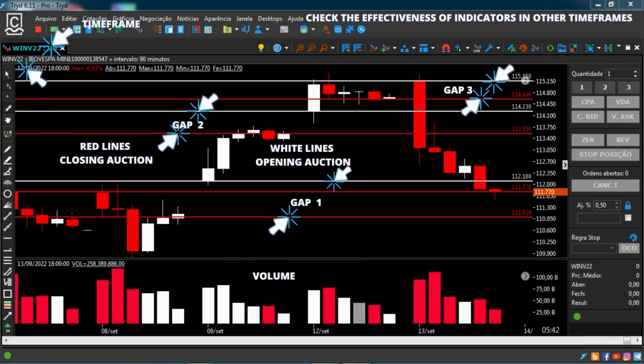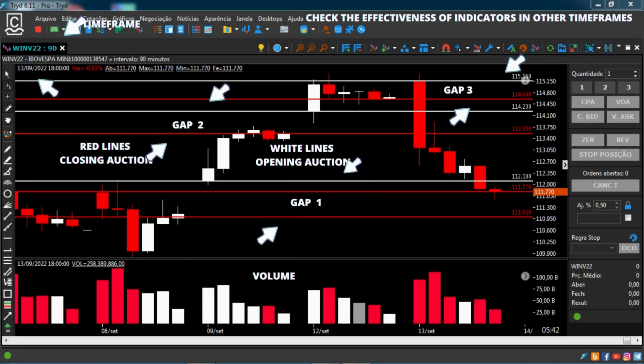In this step, the lines corresponding to the closing and opening auctions must be inserted, as well as the volume statistical indicator. Volume is essential for those who monitor breakouts, given that the number of false breakouts that occur in a trading session is significant. It will be up to the trader to decide the number or on which previous trading sessions these lines should be drawn.